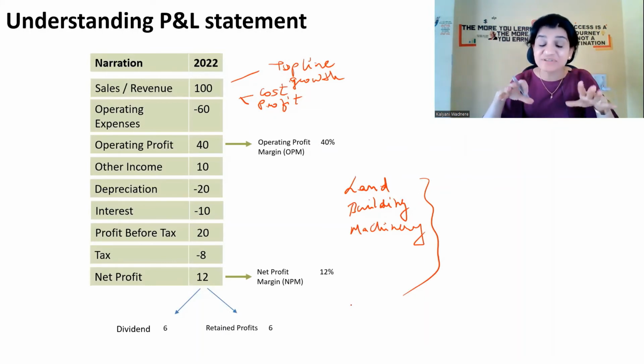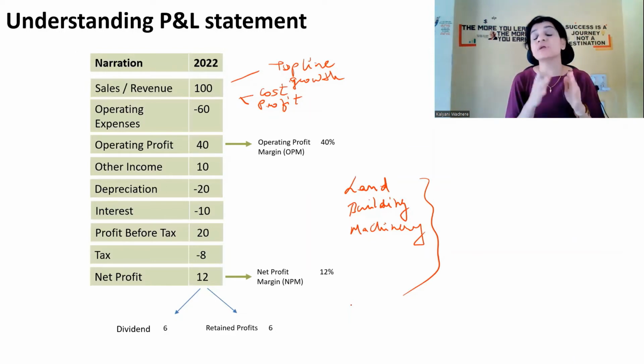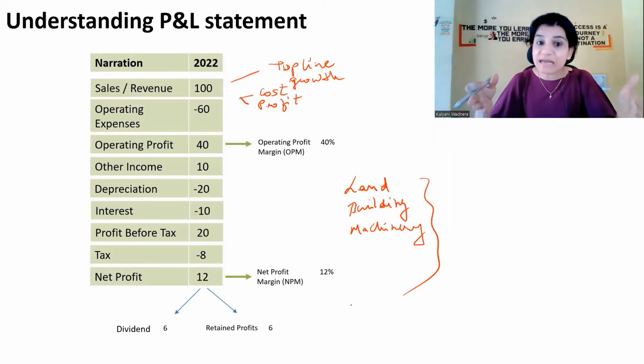Now, when the company is retaining those profits with them, it is very important to understand what they are doing with that money. Okay, whether they are reinvesting in the business, and when they are doing that, it is good because they are creating value for the shareholders, or whether they are going to use it for expansion.